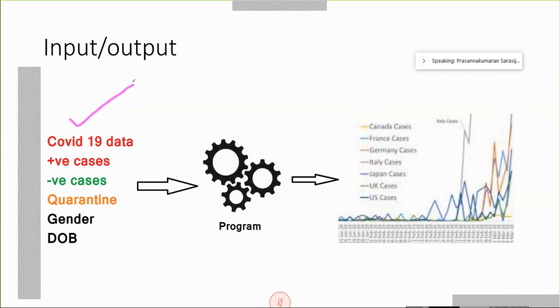So we cannot input that through the keyboard, because that data is collected from various local agencies and government agencies, and collected together as a file. Okay. So we have a file, statistical data containing the COVID-19 patients' details. That is huge in size. That's raw data. There is no use of that data if you are not doing some analysis on that data.